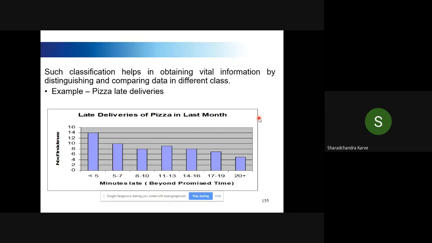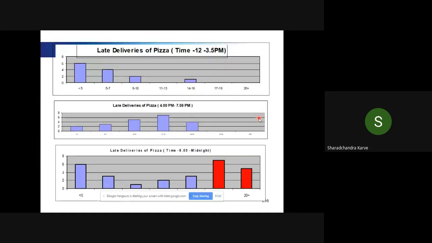Now, if I want to slice the data using stratification, I have sliced the data using time. So how many deliveries between 12 to 4 p.m. My Domino's pizza shop starts at 12 o'clock. So how many late deliveries from 12 to 4, then 4 to 8, and how many late deliveries beyond 8 to midnight. Now, if you slice the data in this manner, obviously you come to know that there are more late deliveries happening from 8 to midnight.